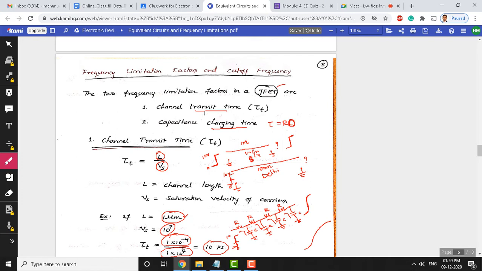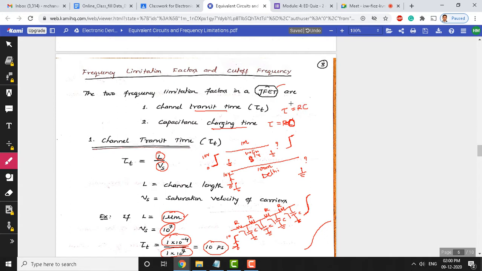The first one is the transit time, the channel transit time. The second one is the channel capacitance charging time. Capacitance charging time depends on the resistance of the equivalent circuit, and also on the capacitance. So tau is equal to R into C. Charging time depends on the resistance of the JFET and the capacitance.